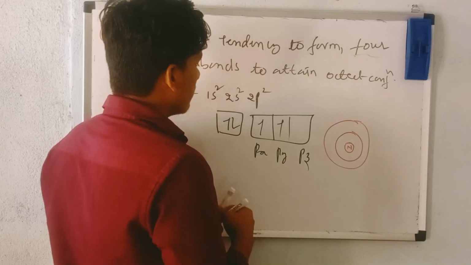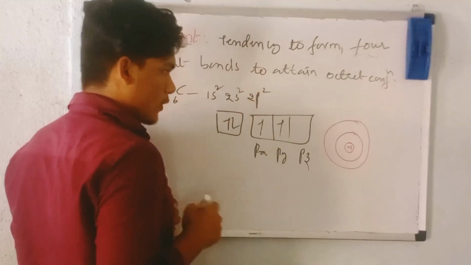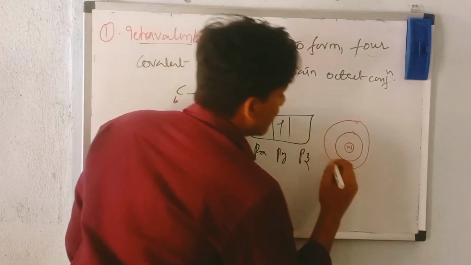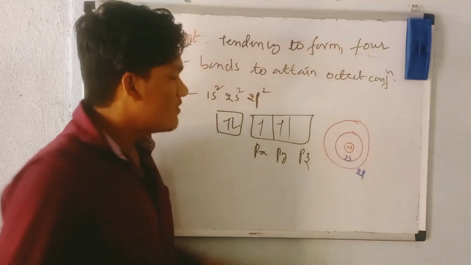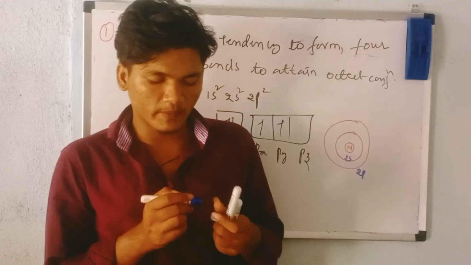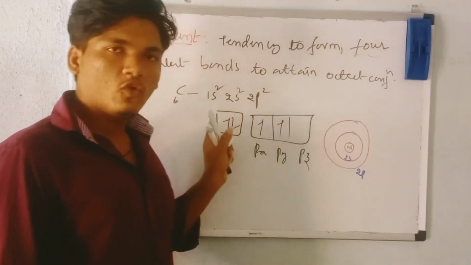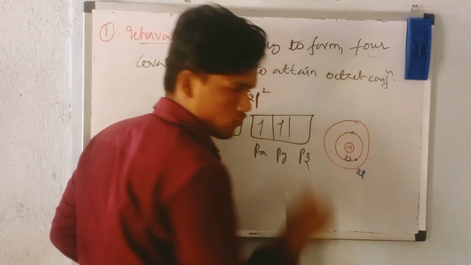So if you see here, leave the 1s orbital. I am talking about only the 2s orbital and the 2p orbital. This is a 2s orbital. This is a 2p orbital. In the 2s orbital how many electrons do we have? 2 electrons. Think of it as 1 electron and 1 electron. You have 2 electrons, right?